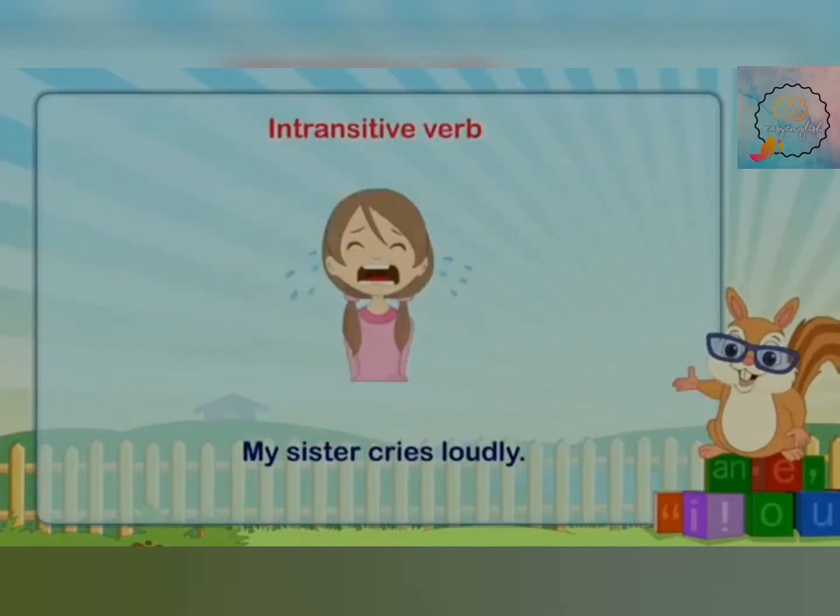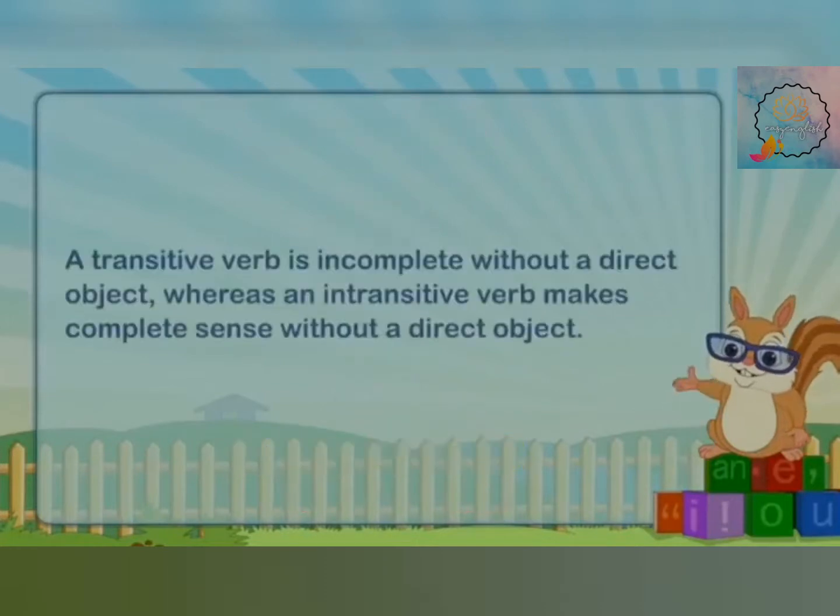For example, my sister cries loudly. My sister is the subject, cries is the verb, and loudly is my adverb because it is telling you the manner, how my sister cries or how my sister speaks. Therefore, it is your intransitive verb.